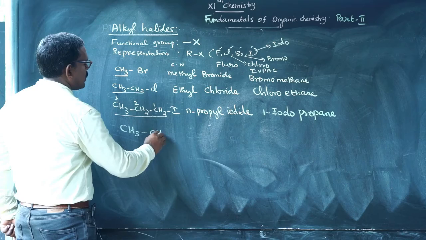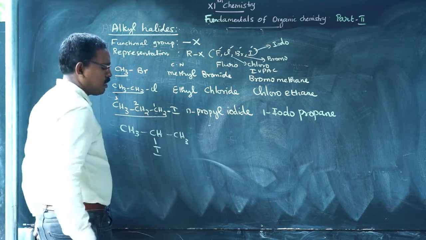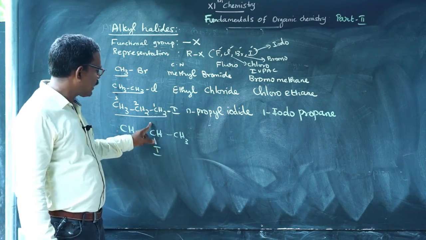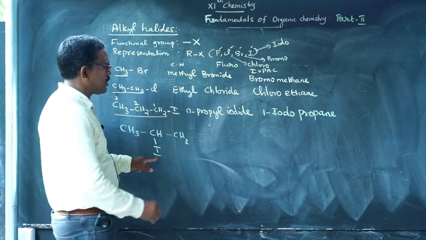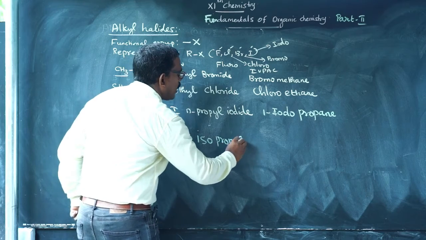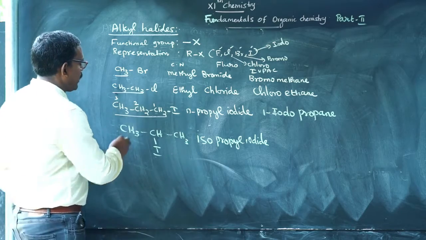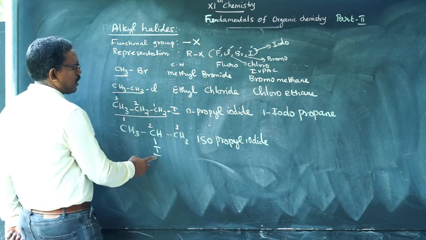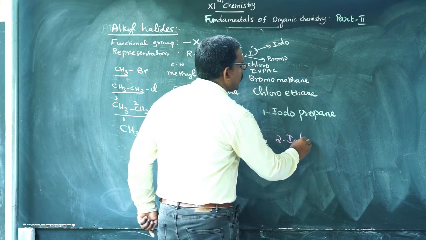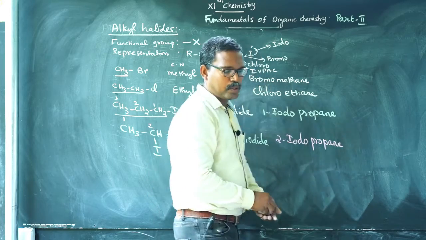CH3 CHI CH3. I already told you that iso and secondary are the same here. The functional group is present on the second carbon, therefore this is isopropyl iodide. Here also we number 1, 2, 3. Iodine is on the second carbon, therefore 2-iodopropane.